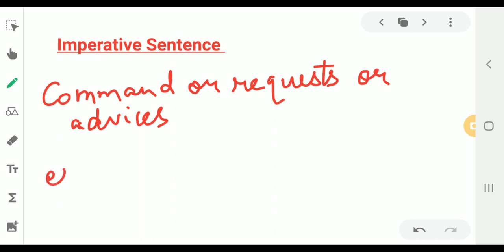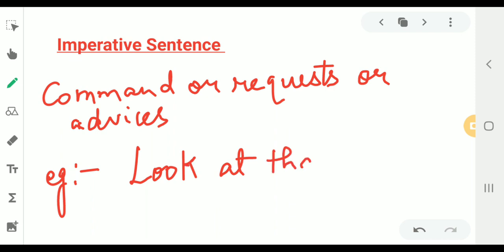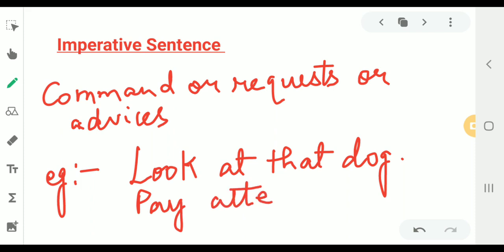Let us check an example. Look at that dog. Other examples can be pay attention.